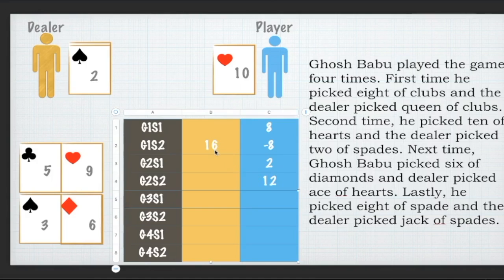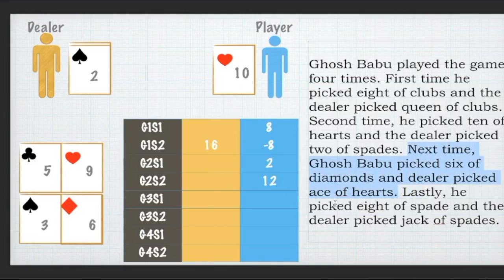I am not keeping tab of the dealer information at all. I am not thinking, okay, that this 10 was paid from this 16 and what is the new total. One, because mostly the questions are about Ghosh Babu or the player, and secondly, dealer typically has infinite amounts of money at his disposal. So I'm just capturing what is flowing from where to where. So this 16 means basically the player has paid 16. In this step and in this step, the player has not paid anything to the dealer, so I'm leaving that empty. Moving on to game number 3.